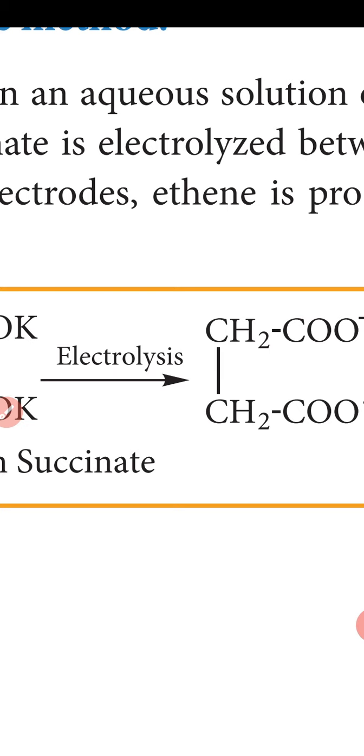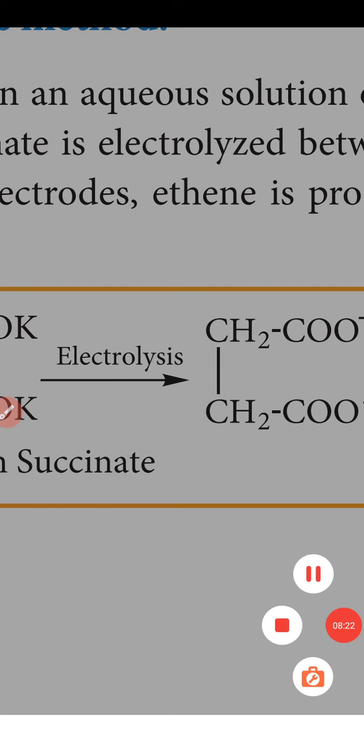The chemical properties of alkenes. The first one, addition of hydrogen. The second one, addition of halogens. The third one, addition of water. The fourth one, addition of hydrohalides. Okay, the first one we discuss is addition of hydrogen.